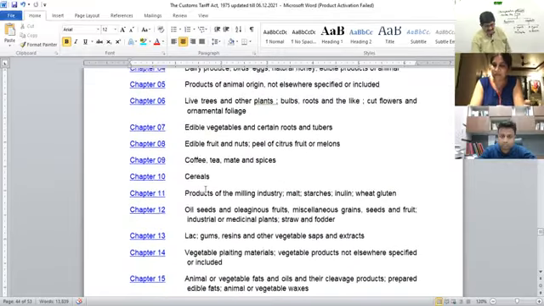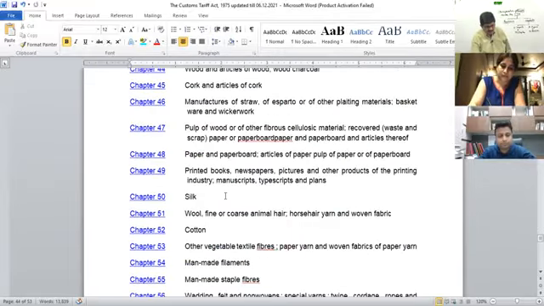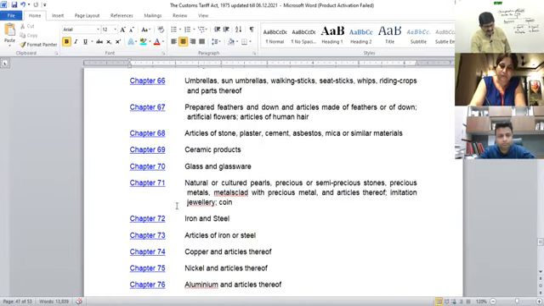Say, for example, if I take you to chapter number 72, so all steel related goods will come under that category, that is iron and steel. Okay, so that is giving you a broad idea that anything related to steel and iron, whether it is a sheet or ingots or maybe rod or something molded therein, everything will come under chapter number 72.